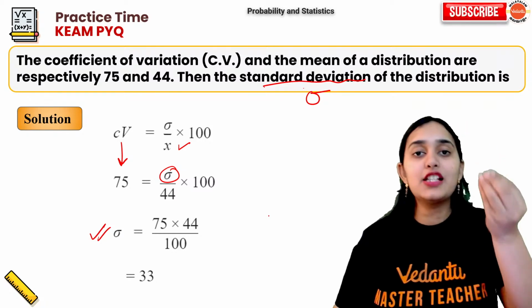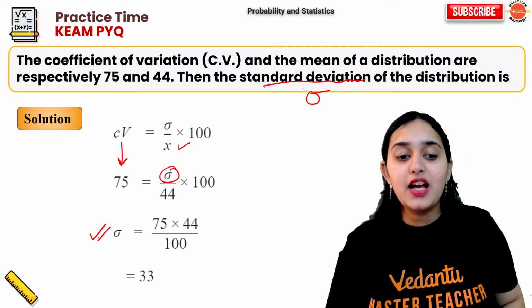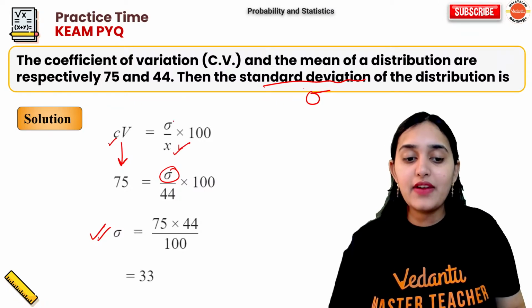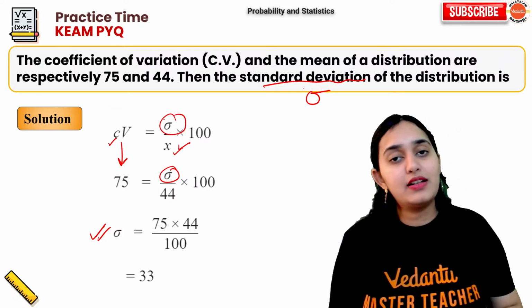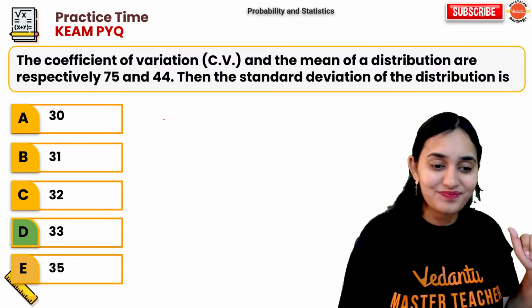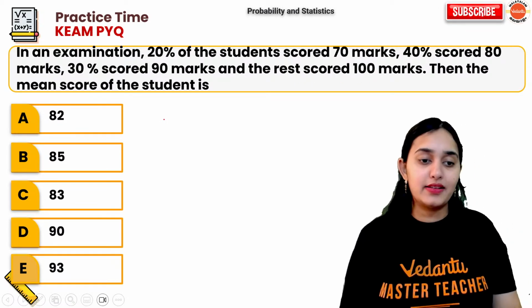Alright. Again, this is a formula based question. Coefficient of variation is given, mean is given. They are asking standard deviation. Direct formula based question. So 33 will be your answer.